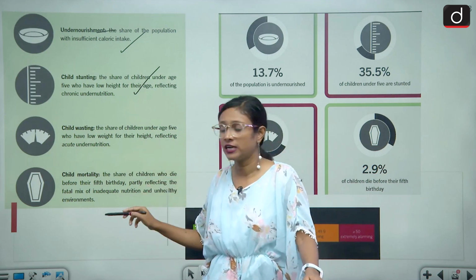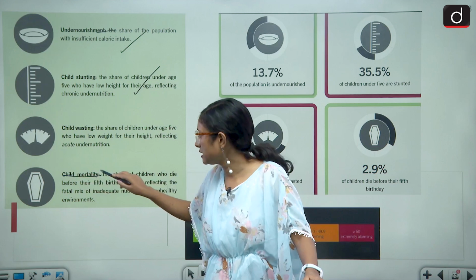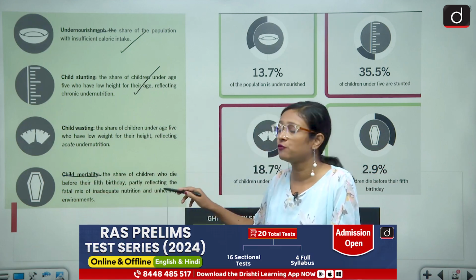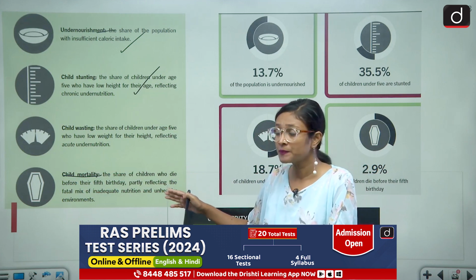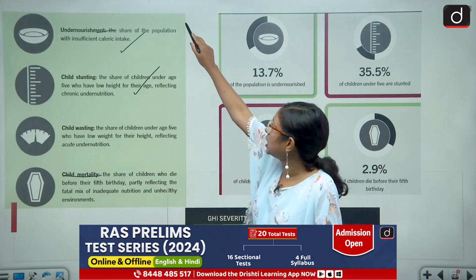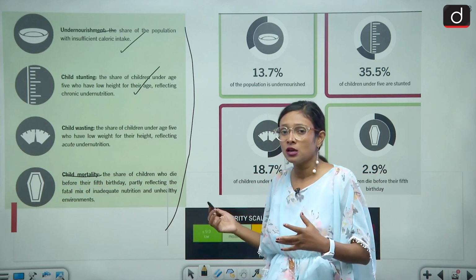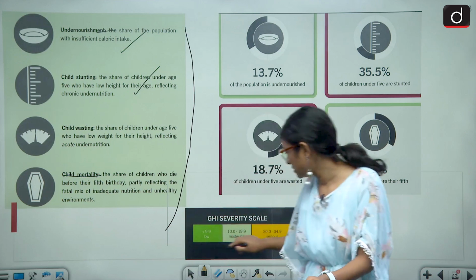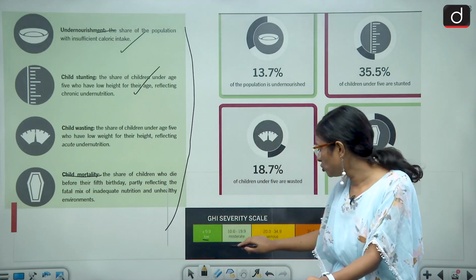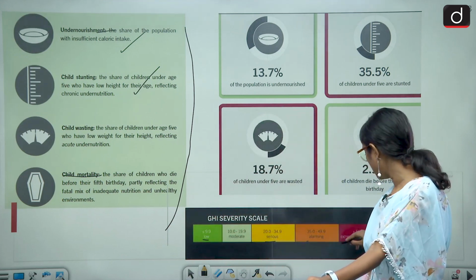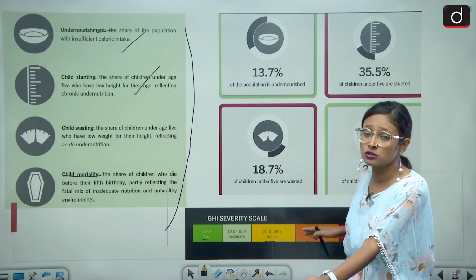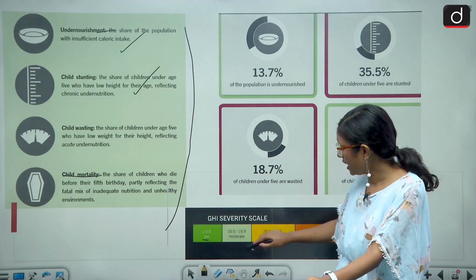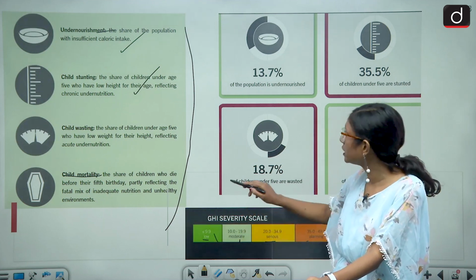Then we have the fourth category, which is child mortality, and this shows the share of children who die before their 5th birthday. Under these parameters, all countries' hunger index is measured, from low, moderate, serious, alarming and extremely alarming. Before, India was in the alarming condition, but right now it is in the serious condition. Now we have to move to the moderate and to the low condition.